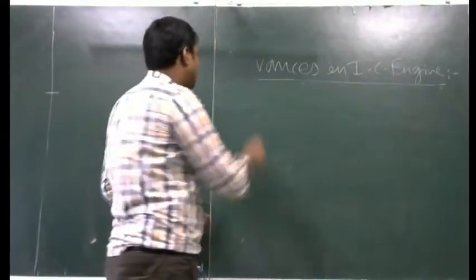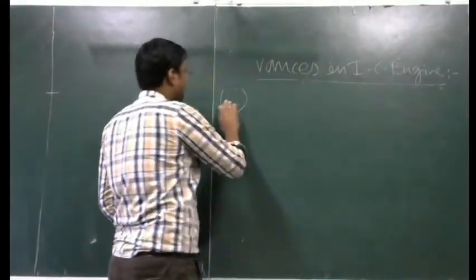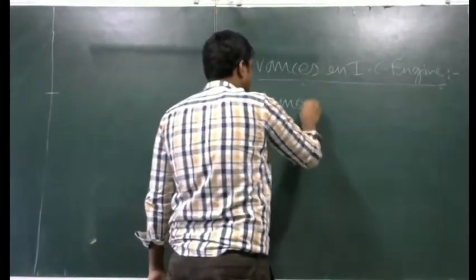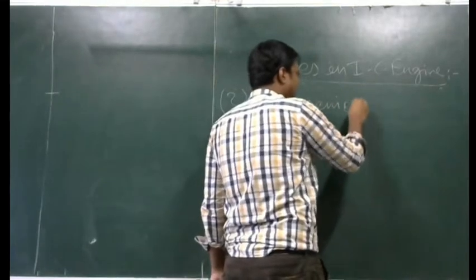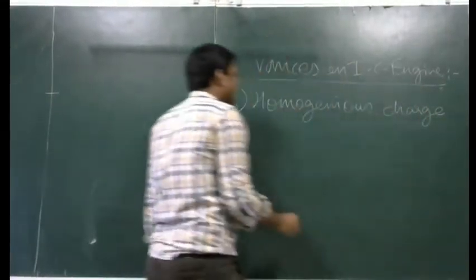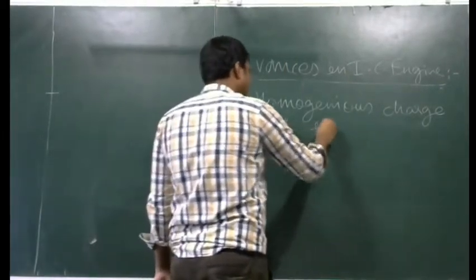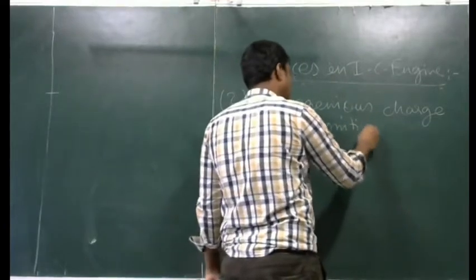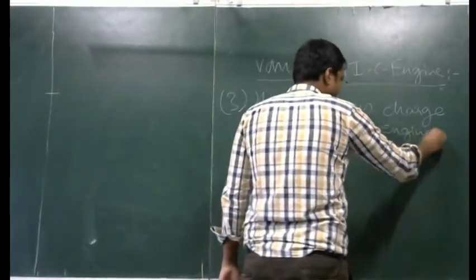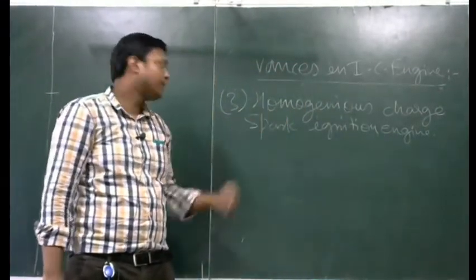The next advancement, the next developed engine, that is the third one, is the homogeneous charge spark ignition engine. These engines are also an advancement in IC engine.